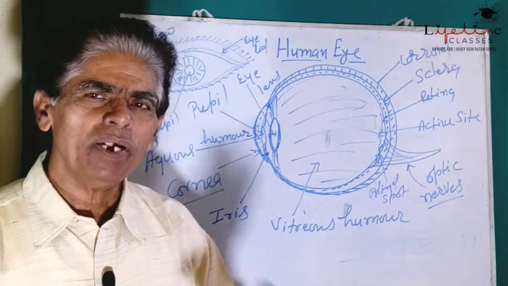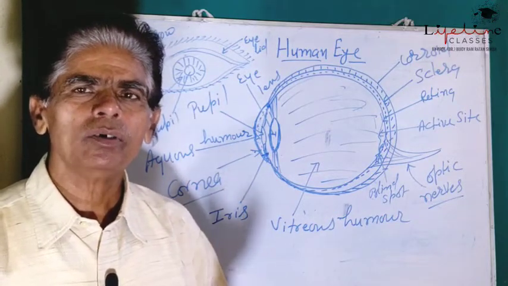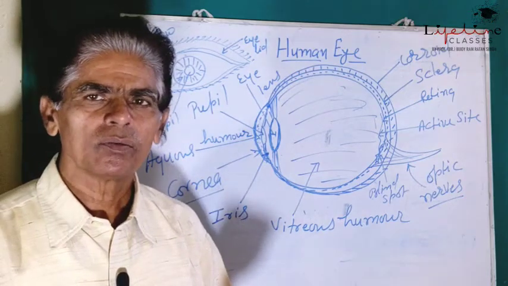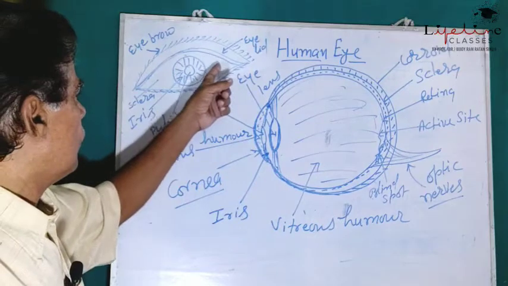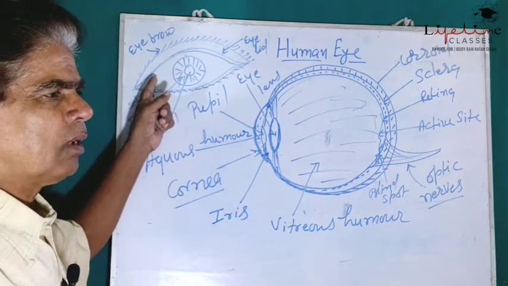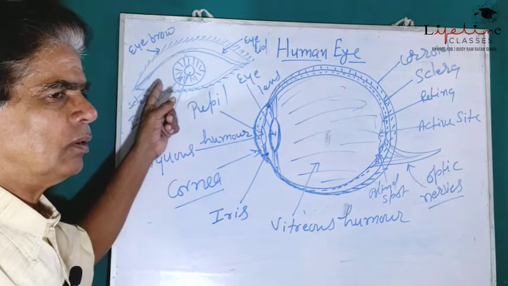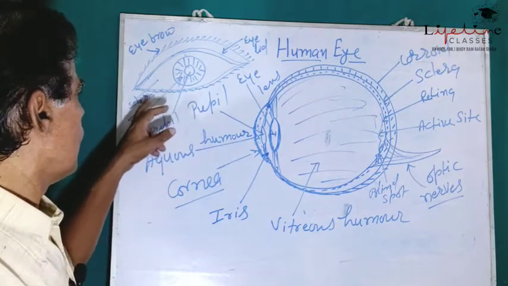In the mid of this white structure there is a round black structure. The white part of the eyes which is seen from outside is called a sclera.